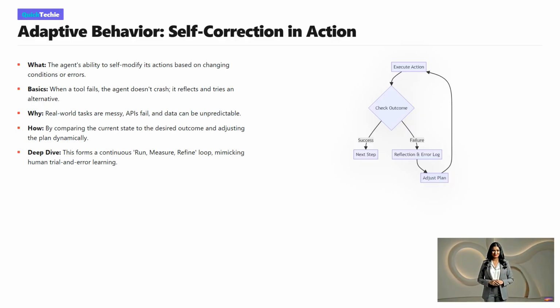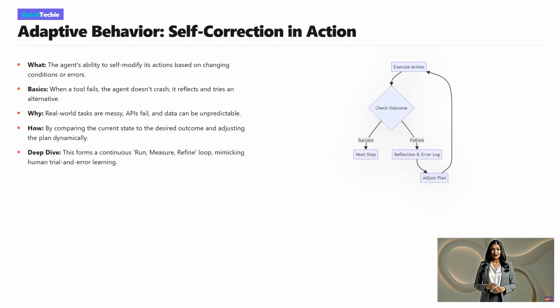How does the agent adapt? It constantly compares its current state to the desired goal. If there is a gap, it changes the plan. In a deep dive, we see this as a run, measure, refine loop. The agent is practically mimicking human trial and error, becoming smarter and more resilient with every iteration.